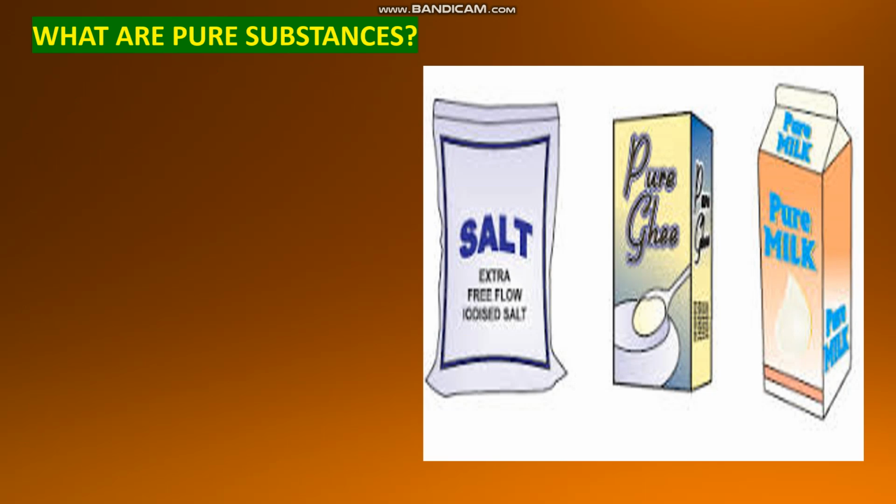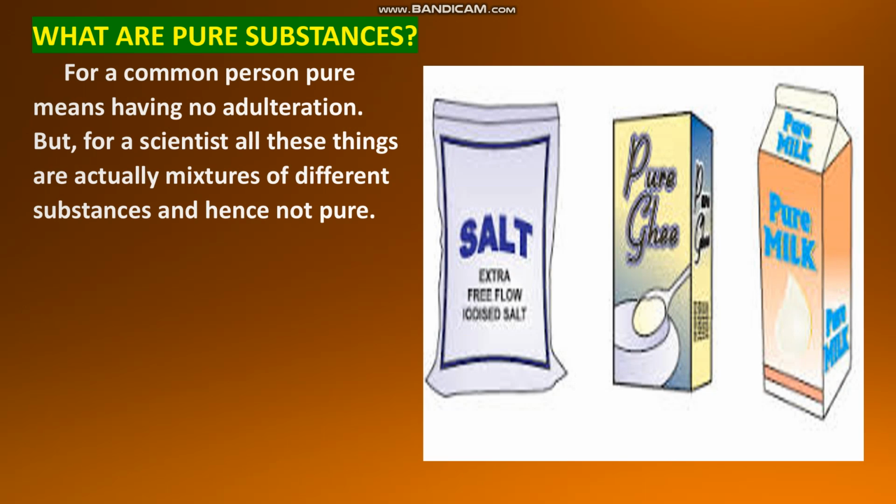So according to a common person, this may be pure. According to a common person, if there are no adulterants added to this, we can consider these are pure substances. But according to a scientist, these are not pure substances. What is the reason? For example, milk is a mixture of fat, proteins, water, all these. So for a common person, pure means having no adulteration, no adulterants added to this. But for a scientist, all these things are actually mixtures of different substances and hence not pure.